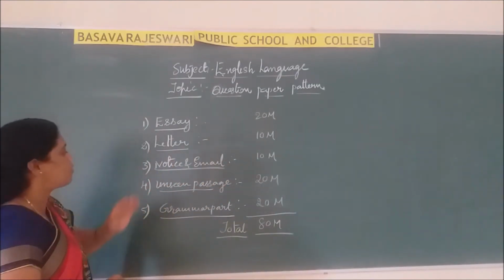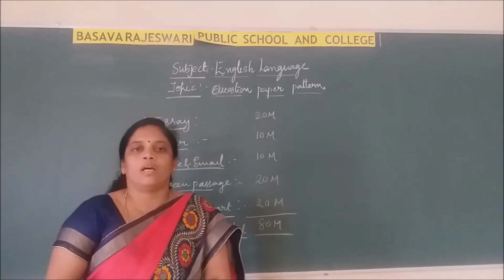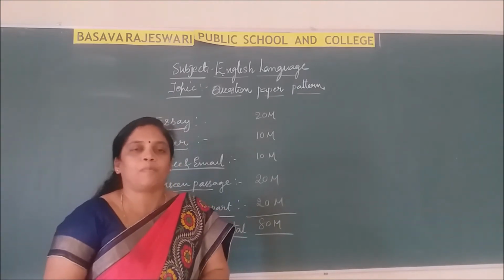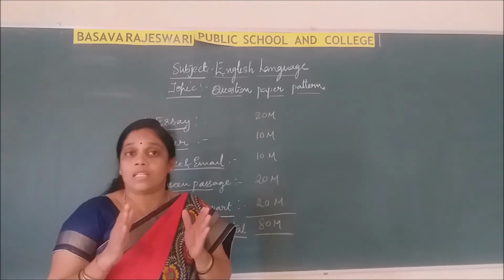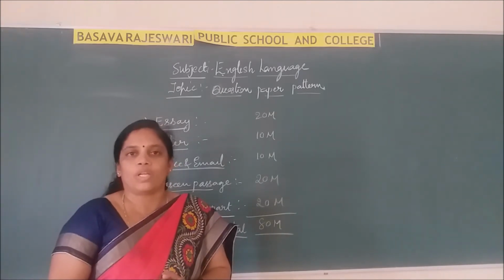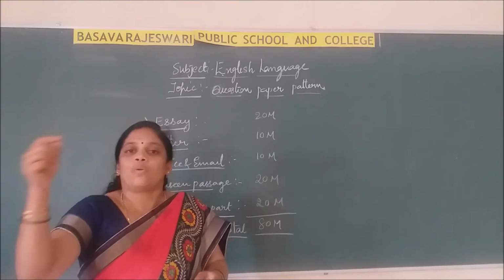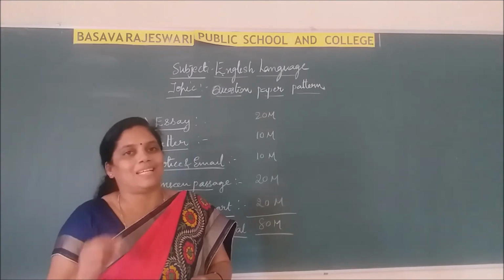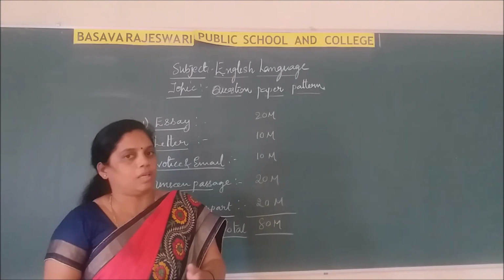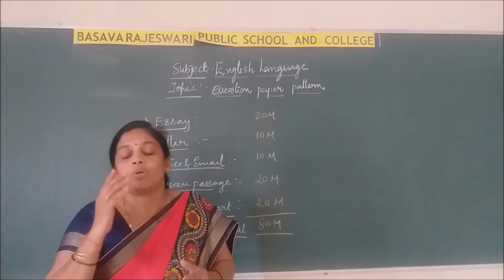The next, fourth question, is the unseen passage, where they will give a passage. You have to read the story they give properly first, at least 2-3 times, very carefully. After understanding the story and the topic, you have to read the question and write the answer in your own sentences. Don't copy from the passage or the story they gave. It should be linked, but write in your own way.